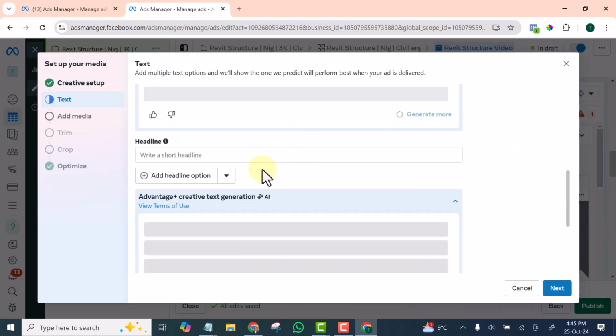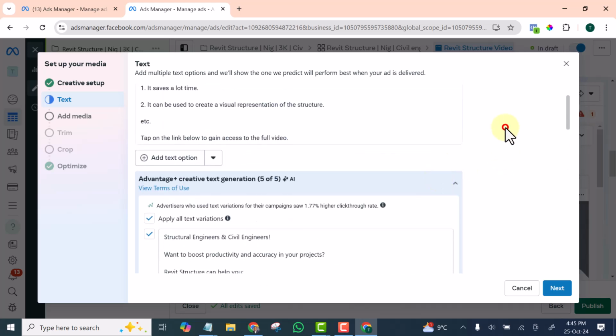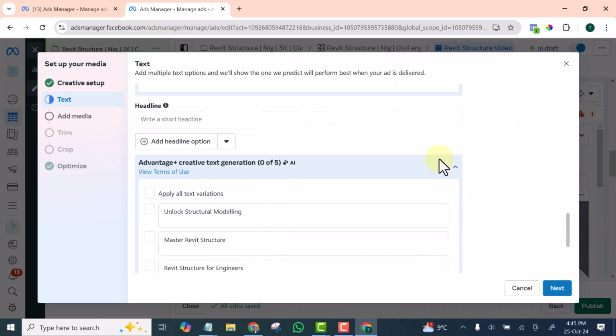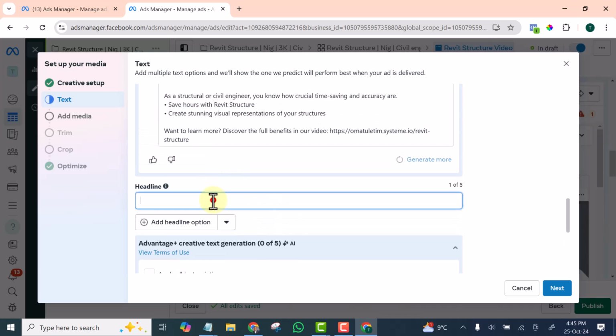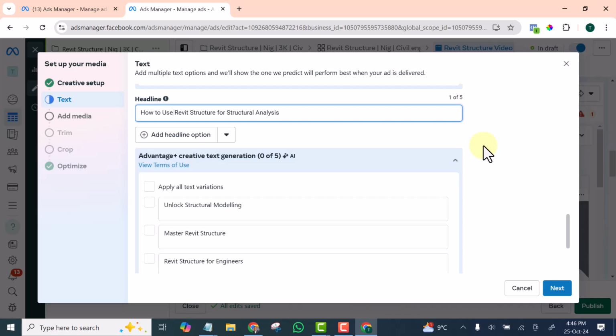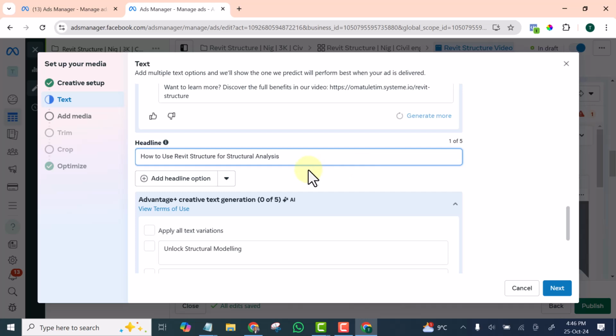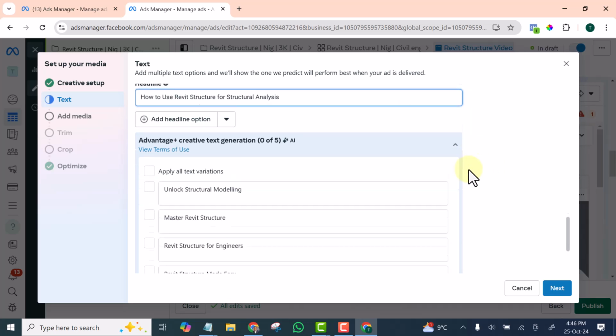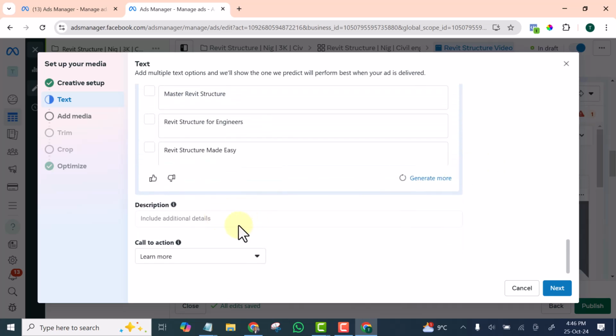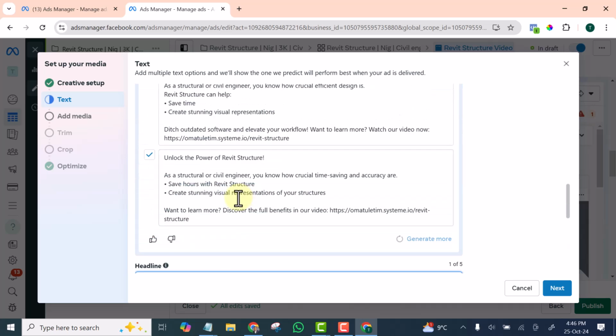Then the headline. I'm going to type the headline here: how to use Revit Structure for structural analysis. Your headline should be able to attract the kind of audience you are targeting, so that by the time they see it, they will be attracted to it.